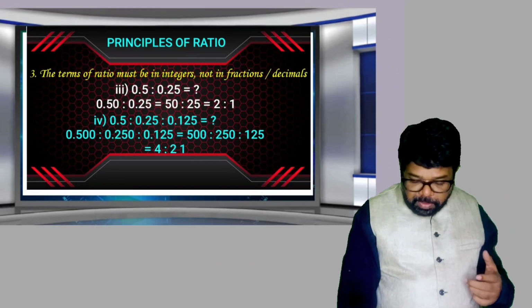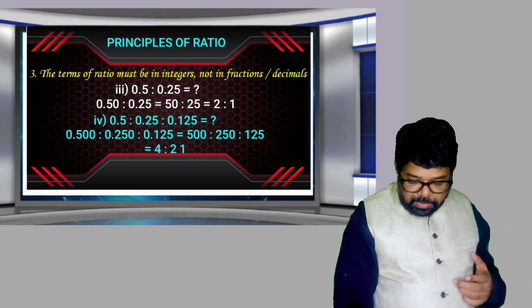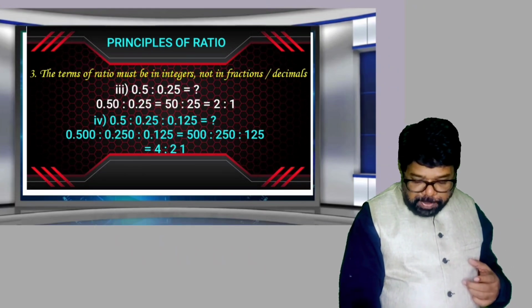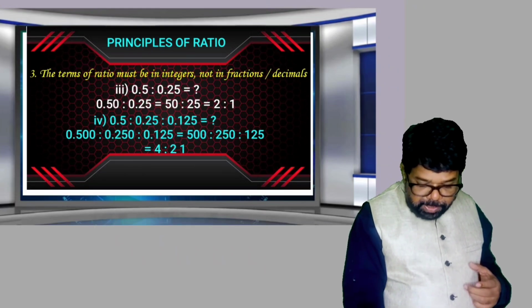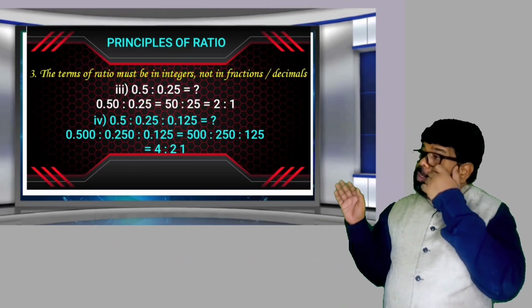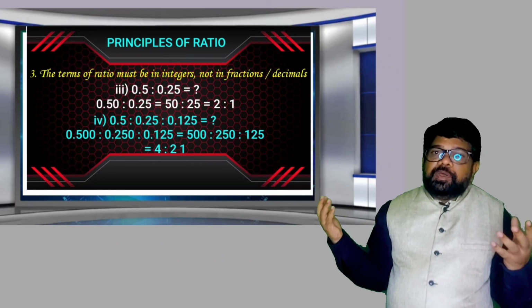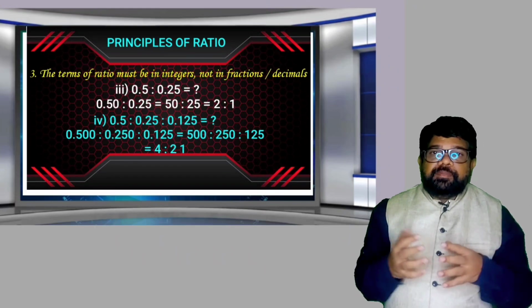Observe one more example here. Suppose 0.5 : 0.25 : 0.125. Now here the three terms are in decimal.